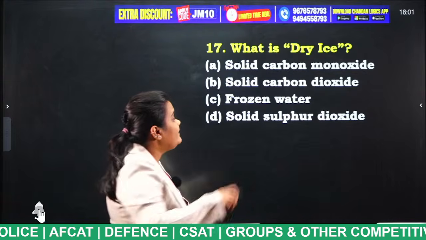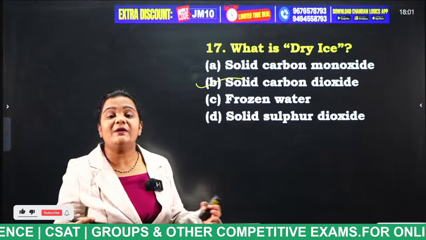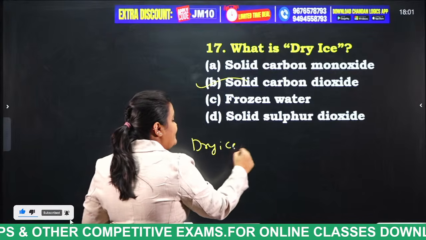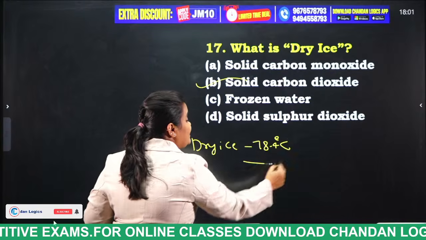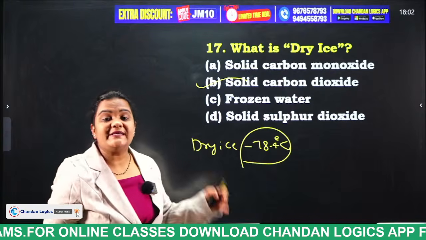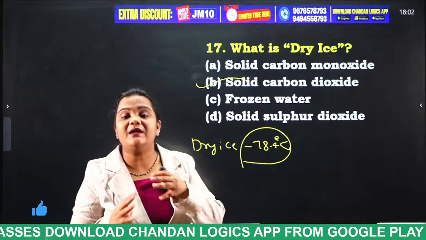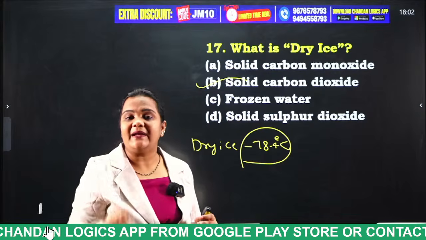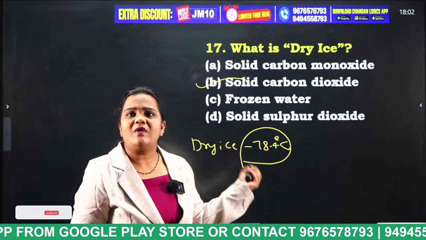Can we touch the solid carbon dioxide with our hands, students? No. Why? Because the temperature of dry ice is approximately minus 78.4 degrees centigrade, which is too freezing. That means we cannot touch it with our hand. If we wear gloves, only then can we touch it. If we touch it with our bare hand, ice burns will happen to our hand. So, what is the answer, students?